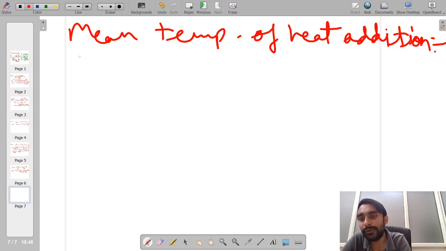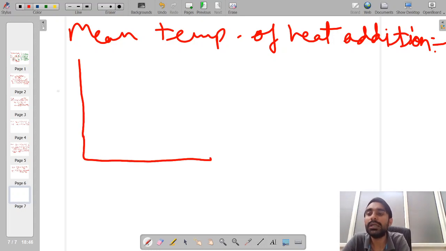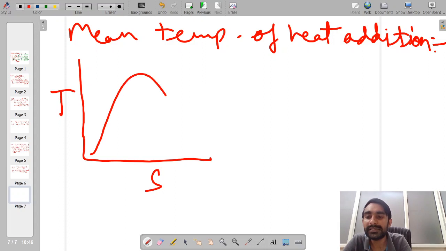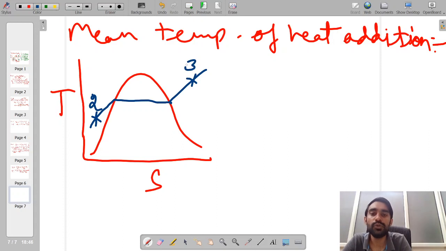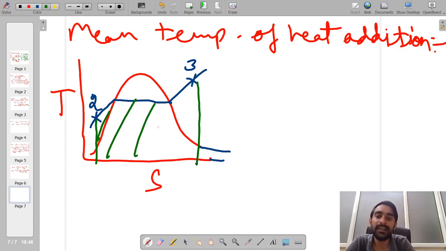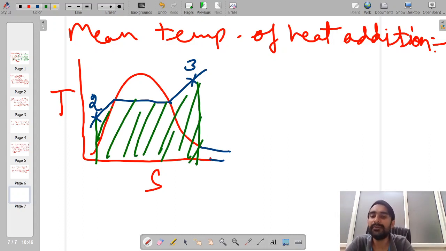So what I will do now is first draw a TS diagram, and over this TS diagram let me first show the heat addition process. This is our heat addition process, which is happening from point number 2 to point number 3. If I have to find the amount of heat added, it will be equal to the area under this line between the terminal points 2 and 3. So this entire area is whatever amount of heat we have added.